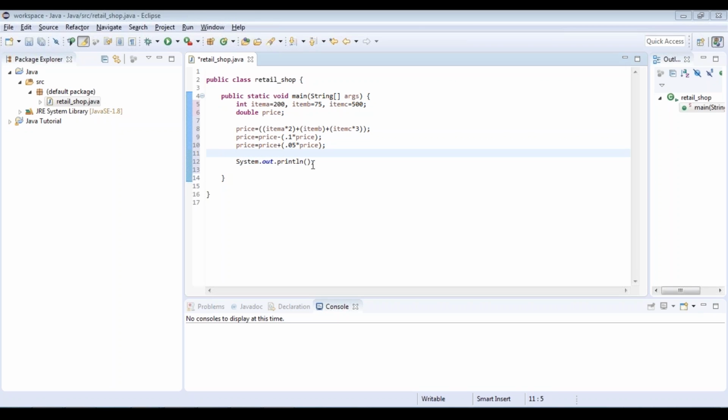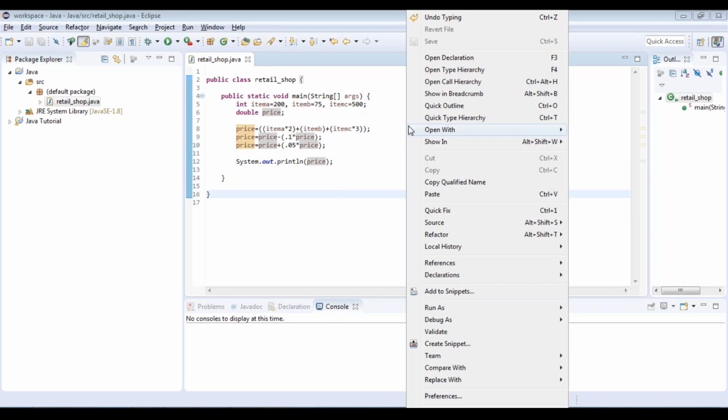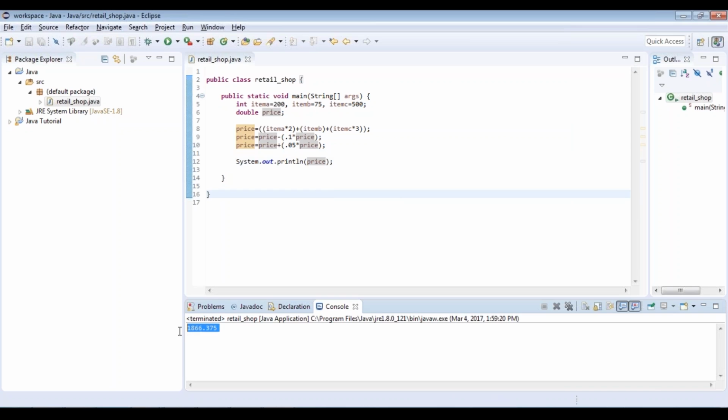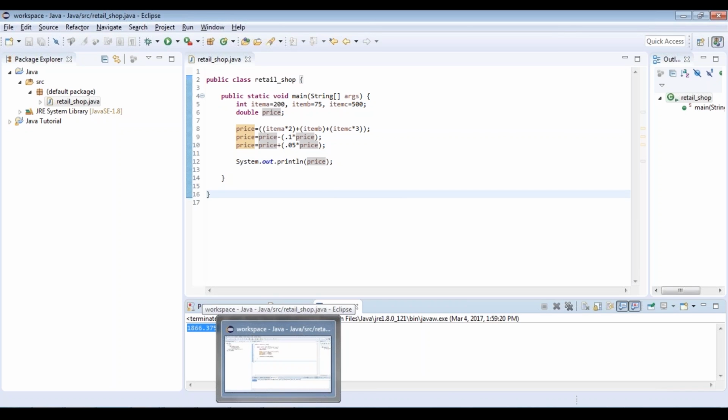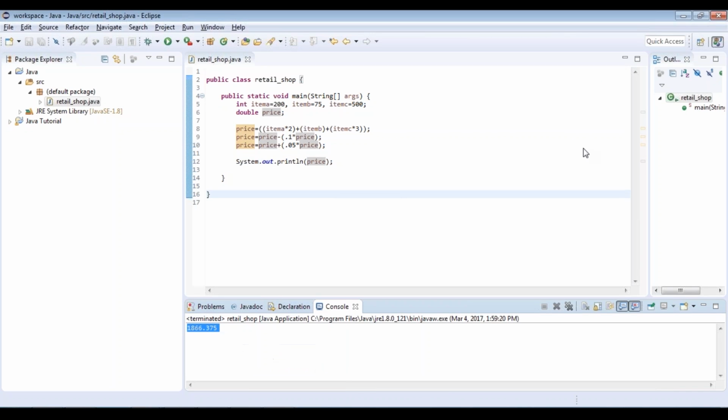So here I need to print my price value, so all you need to do is specify price. With that, just save the code and then it's time we run it. Right click on the space and then you have an option here, Run As. Select Java Application and then you can see finally the output that is computed. So with this, I hope you're clear on how to use the various data operators and how you can print a corresponding value out to your screen.